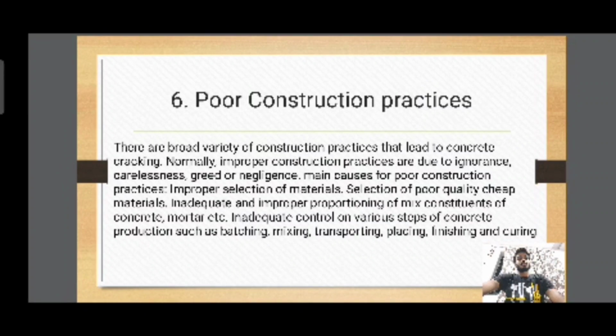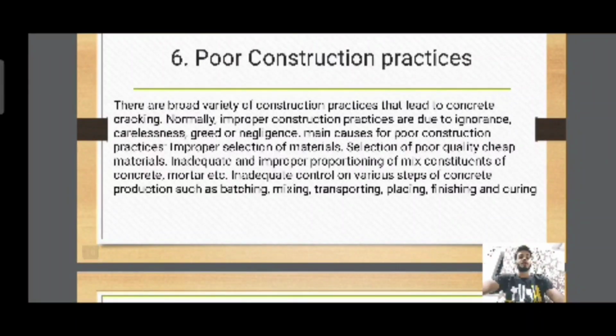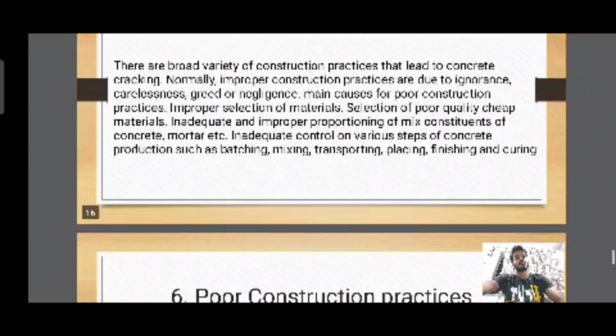Poor construction practices. These are a broad variety of construction practices that lead to concrete cracking. Normally, improper construction practices are due to ignorance, carelessness, greed, or negligence. Main causes of poor construction practices: improper selection of materials, selection of poor quality cheap materials, inadequate and improper proportioning of mixed constituents of concrete, mortar, etc. Inadequate control on various steps of concrete production such as batching, mixing, transporting, placing, finishing, and curing.